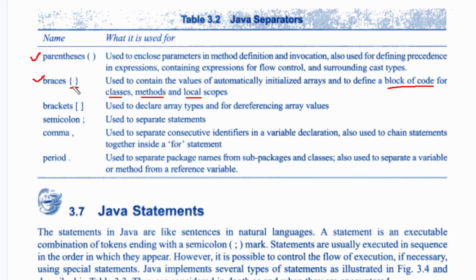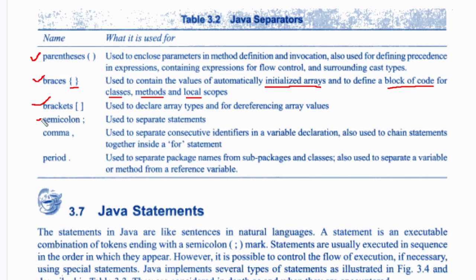Braces are also used to initialize an array. When you want to initialize an array, we add some values inside the braces to give to the array. That is one more use of braces. Then brackets. Brackets are used with arrays. If you want to access or reference an individual element of an array, then we need brackets.